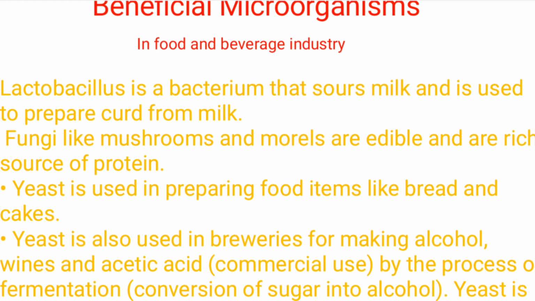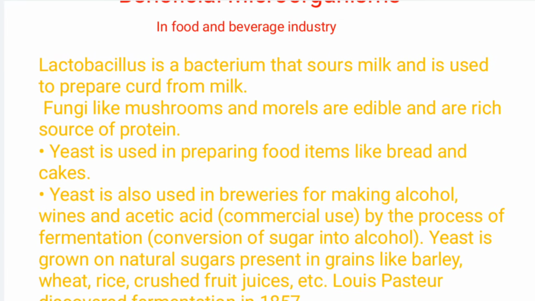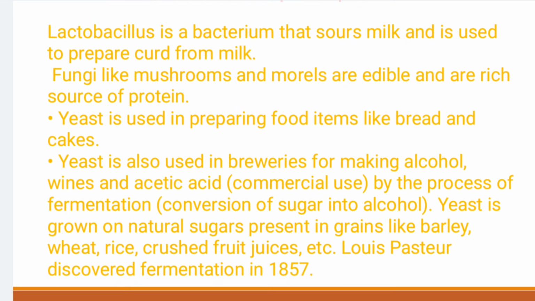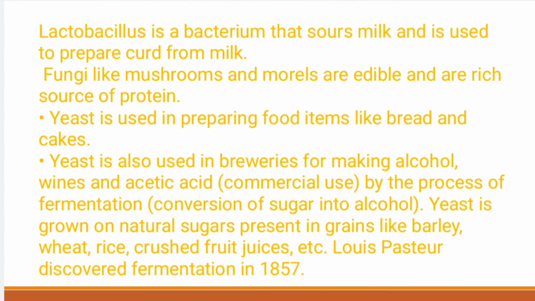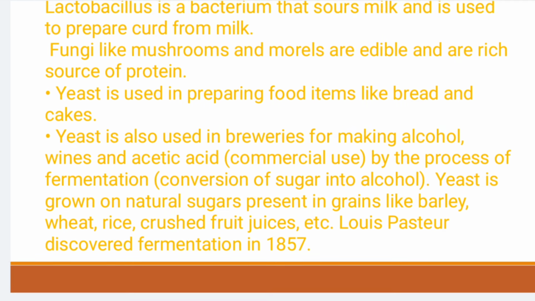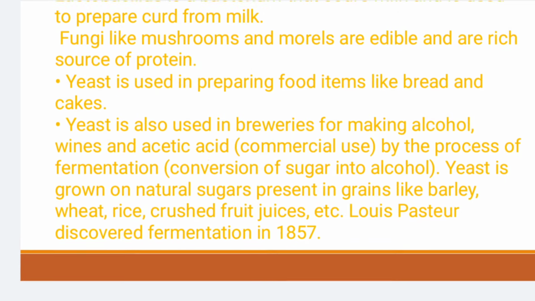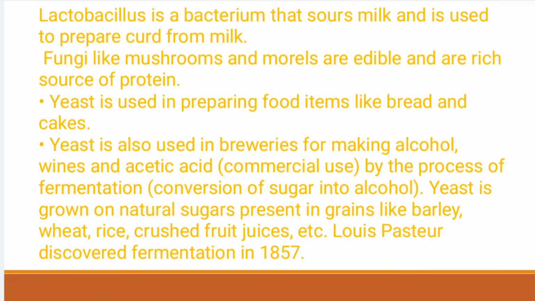Yeast is also used in breweries for making alcohol, wines, and acetic acid by the process of fermentation, which is the conversion of sugar into alcohol. Yeast is grown on natural sugars present in grains like barley, wheat, rice, crushed fruit juices, etc. Louis Pasteur discovered fermentation in 1857.